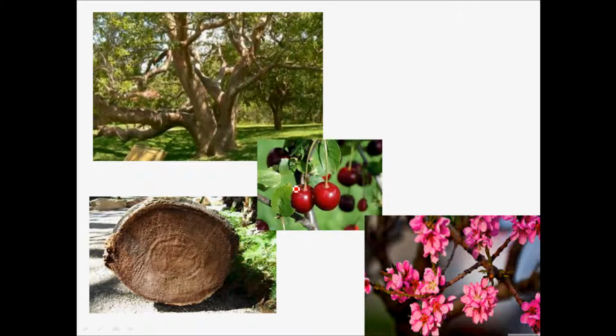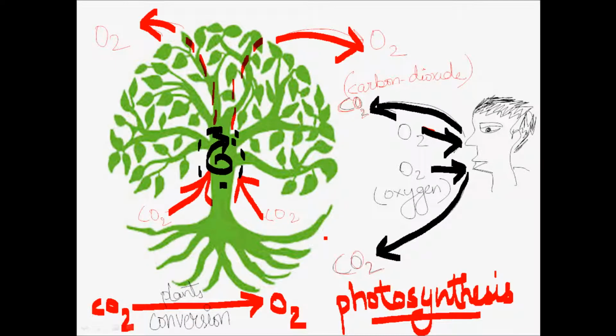The plant essentials are fruit, we obtain wood from it, flowers. So these are parts of the tree. We'll talk about this in next videos. Now coming to the main category of why the wood is being used for, the basic agenda of any tree is to do photosynthesis. What is photosynthesis? I'll talk about this in video number 4.